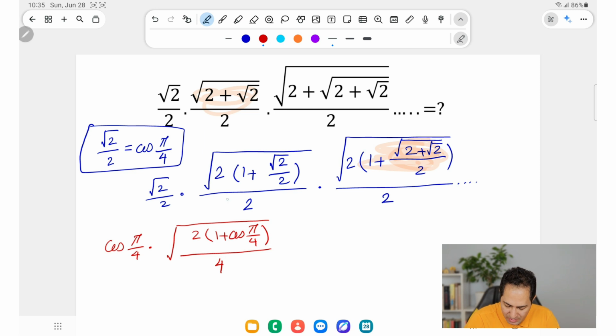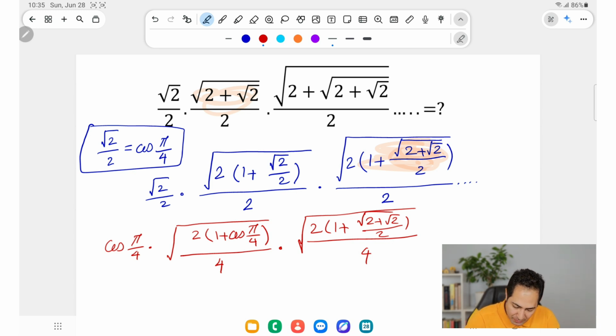I brought 2 inside the radical, so I wrote 4 instead of 2, right? And the third term, I'm going to keep it the way it is for now: 1 plus square root of 2 plus square root of 2 over 2, and bring 4 inside for now.